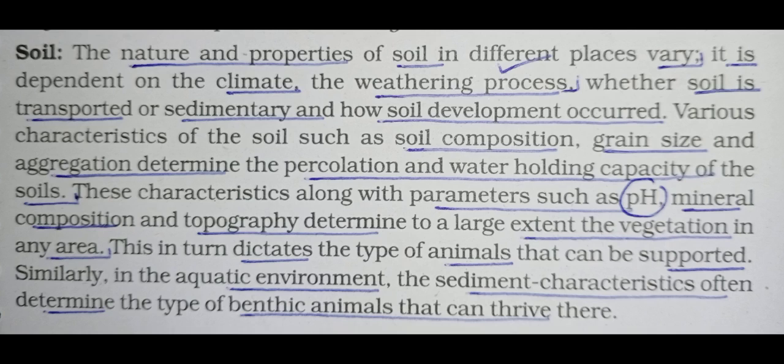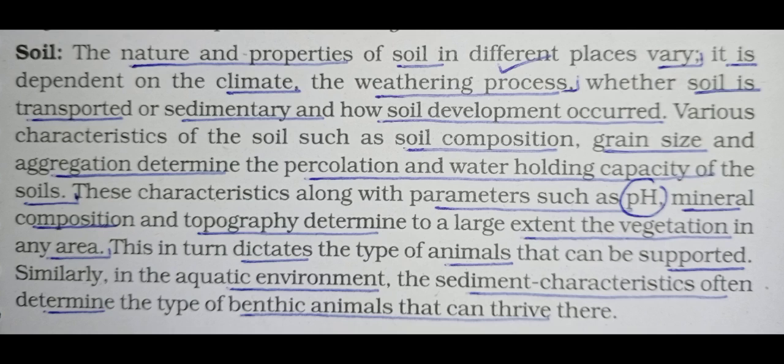This in turn dictates the type of animals that can be supported. It means from the vegetation we are able to determine the type of animal.